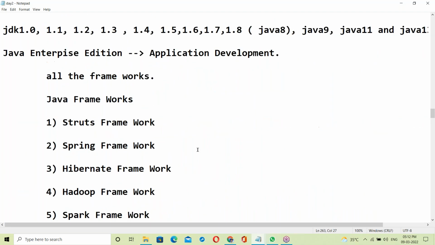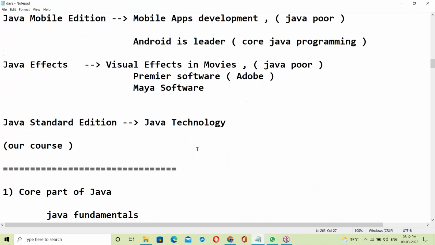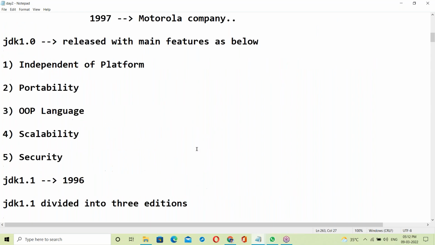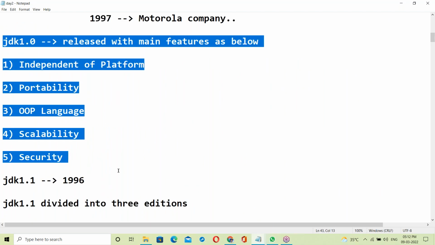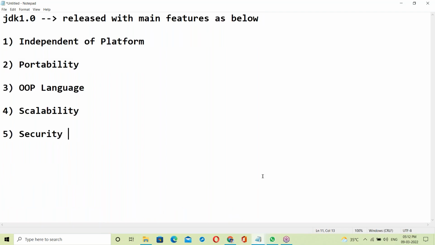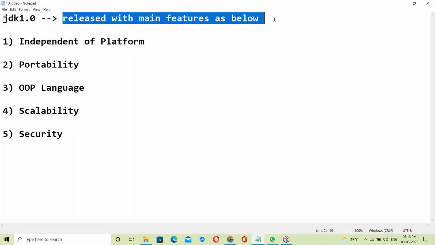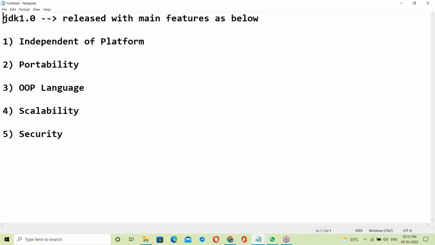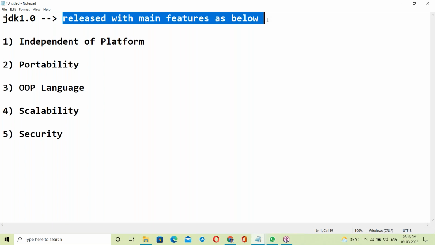Today's topic is Java features. We'll start with Java features. See JDK 1.0, the first version of Java, released with main features as below.